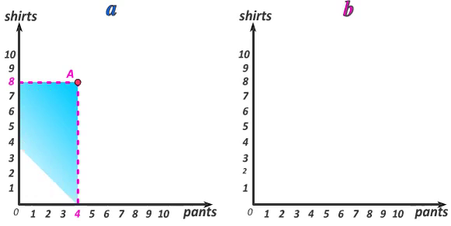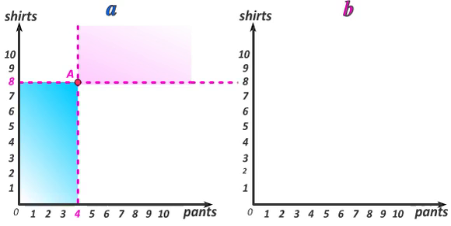The monotonicity assumption implies that bundle A must be better than all bundles that contain both fewer shirts and fewer pants. That implies that bundle A is better than all the shaded bundles. The monotonicity assumption also implies that bundle A must be worse than any bundle that contains both more shirts and more pants. Thus bundle A must be worse than all the magenta shaded bundles.